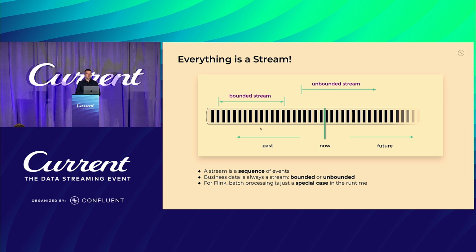Event streams can also be stored for later retrieval and for reprocessing. If you reprocess a batch of historic data, it's basically, at least for Flink, just a special case of streaming. In that case, the stream has a starting timestamp and it has an ending timestamp. But otherwise, you start the stream to read from somewhere and you read indefinitely into the future. So for Flink, everything is a stream.